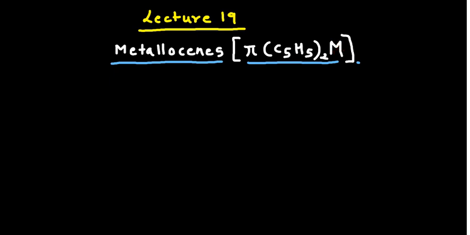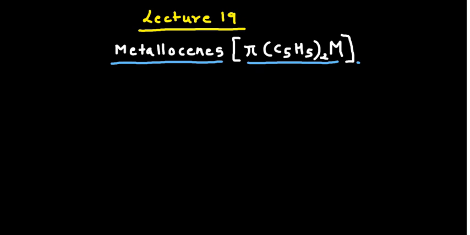Basically, we generally focus on the first series transition metals only in this lecture, and C5H5 is the cyclopentadienyl ligand, which occurs twice. This cyclopentadienyl ligand, actually not anion, in these complexes acts as a radical. This ligand has a special affinity for the metals, so two such ligands can interact with the metal to form a special kind of organometallic compounds, which are known as the metallocenes. And we will see the chemical bonding concepts in the metallocenes today.